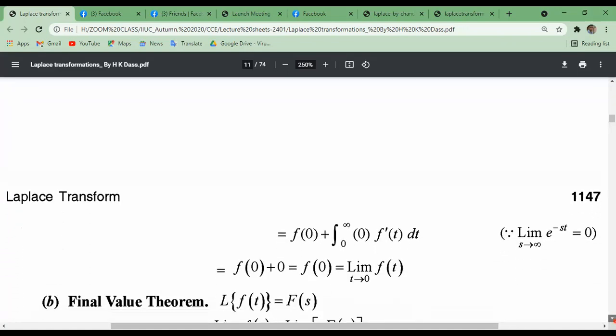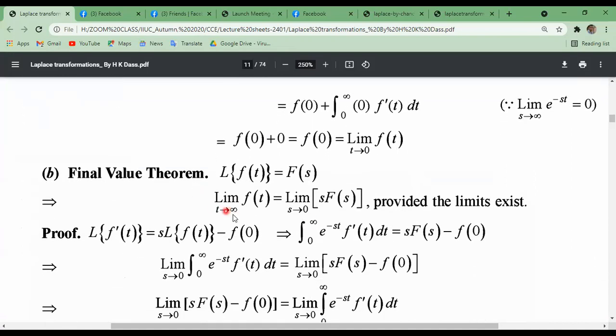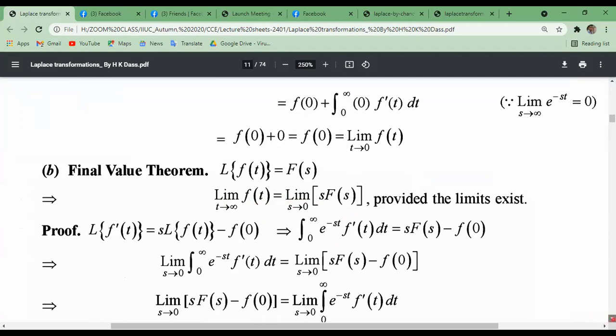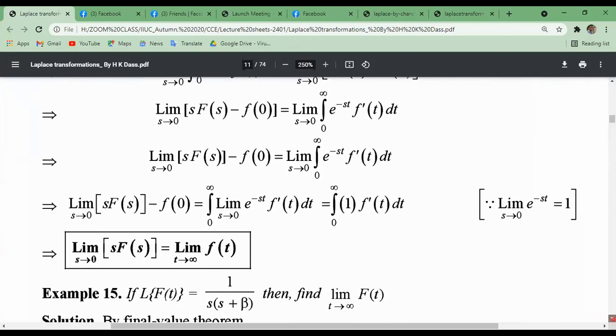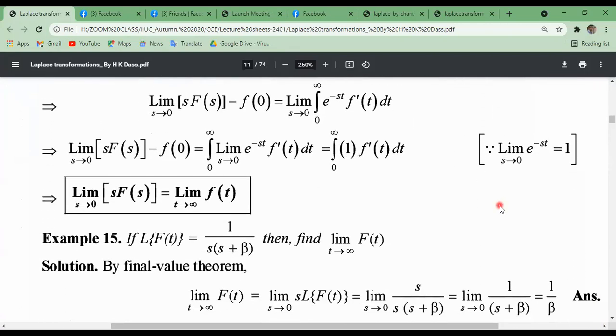So similar properties here: t tends to infinity and s tends to 0, the opposite of the previous one, the initial value theorem. Similar proof, this is left for you. I am not proving this. Remember this: limit s tends to 0 of e to the power minus st is 1. Just using this property we get the result.